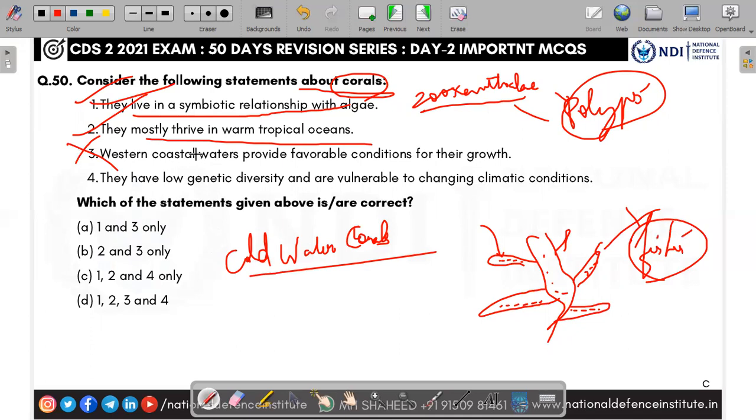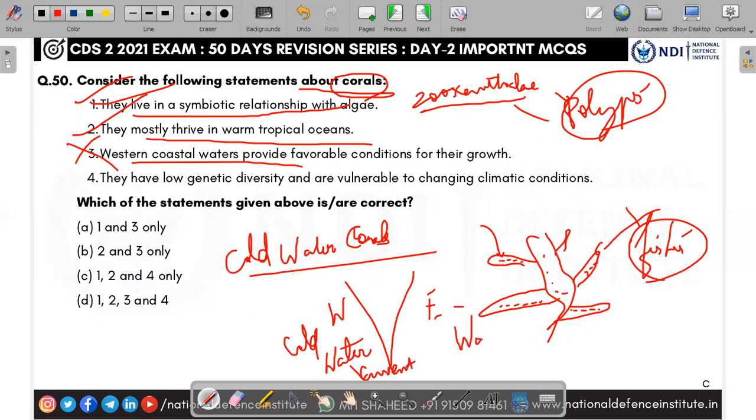Okay, no, only eastern, not the western coastal waters. Why? Generally, you take any country, say India, western and eastern. In the western area, cold water upwelling and cold water currents will be there. In the east, warm water currents will be there. Take any country. In the eastern part, warm currents will be there, and in the western part, cold currents.